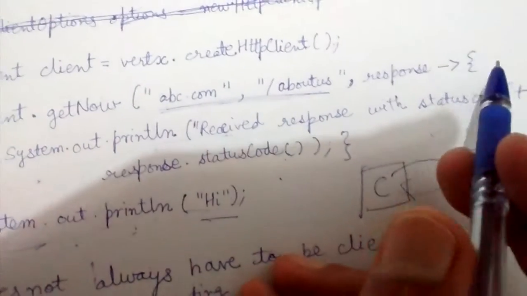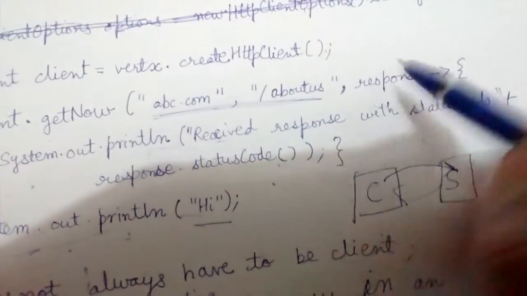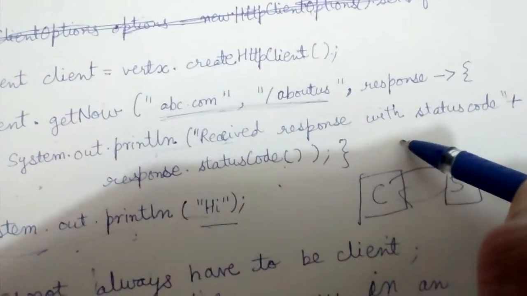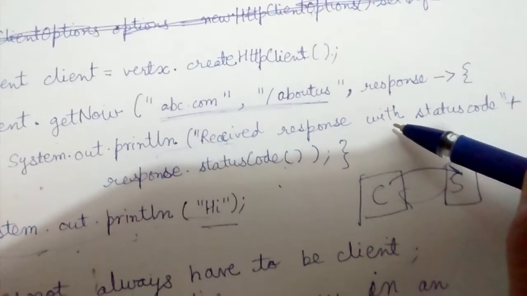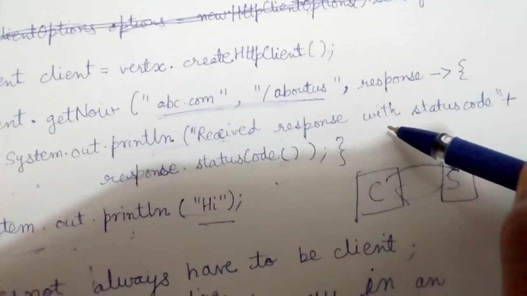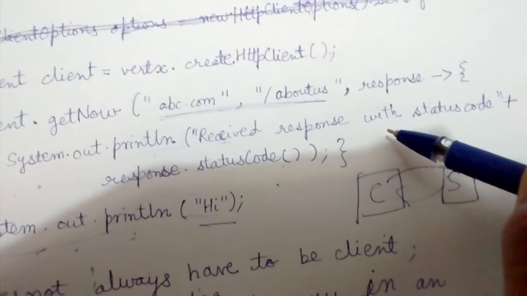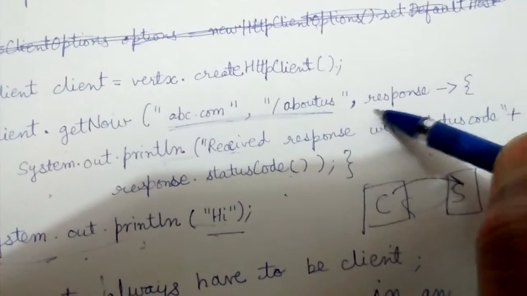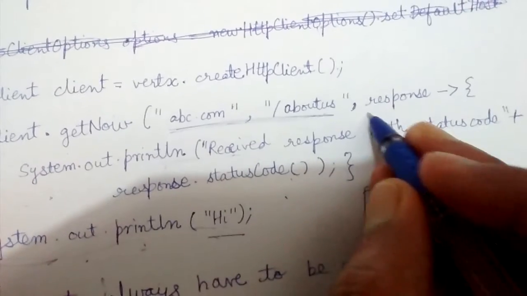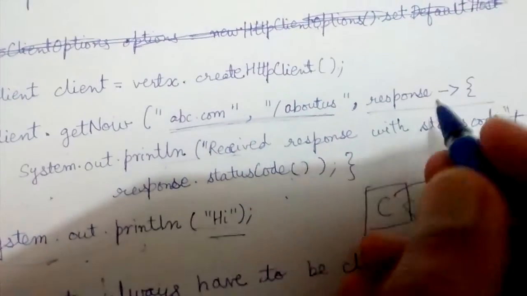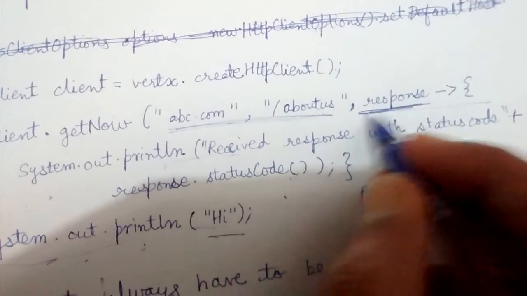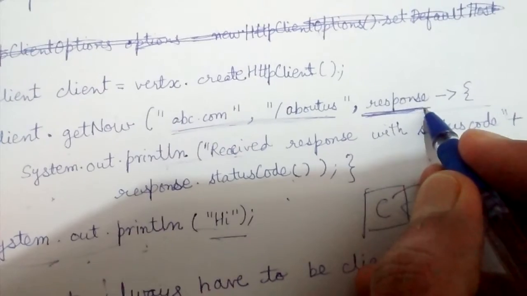After it gets a response, this is a lambda expression, which is, I believe, the greatest feature added in Java 8. This is just a method. This method will be passed an argument as response, and it will use that argument.